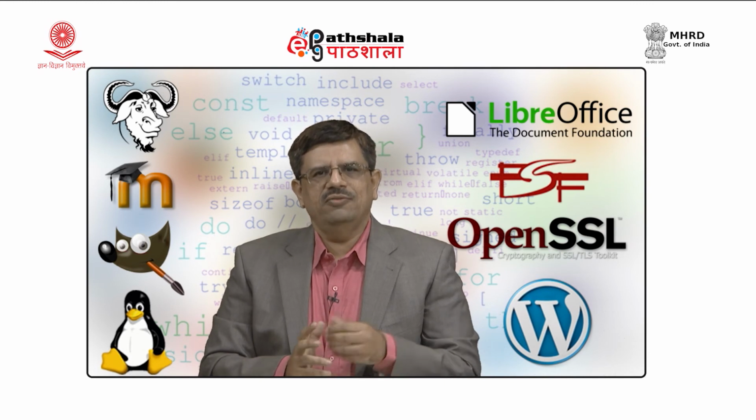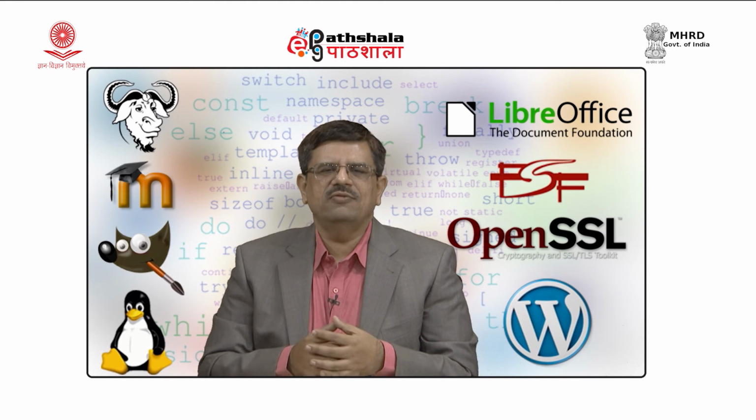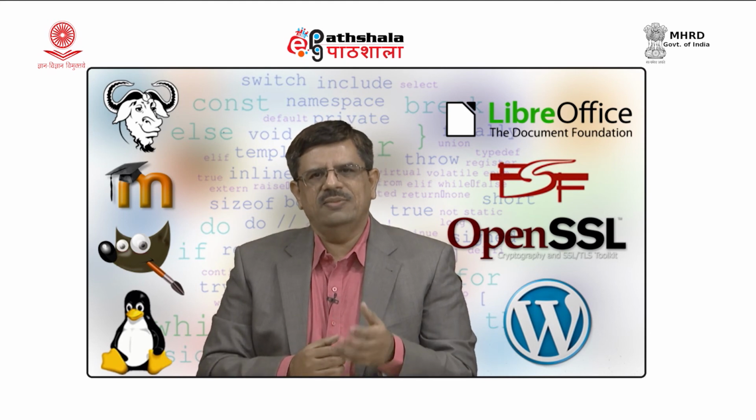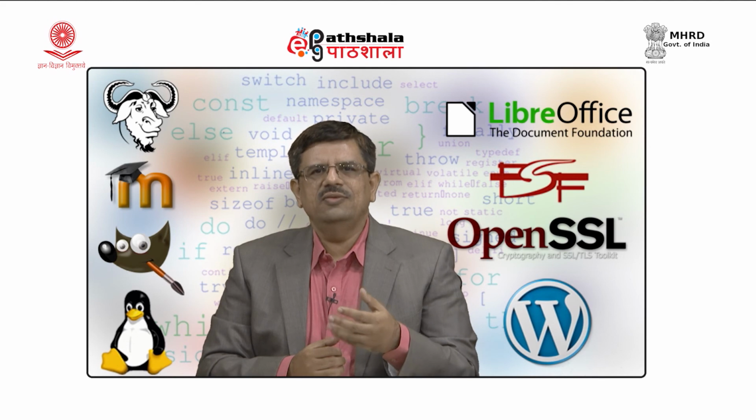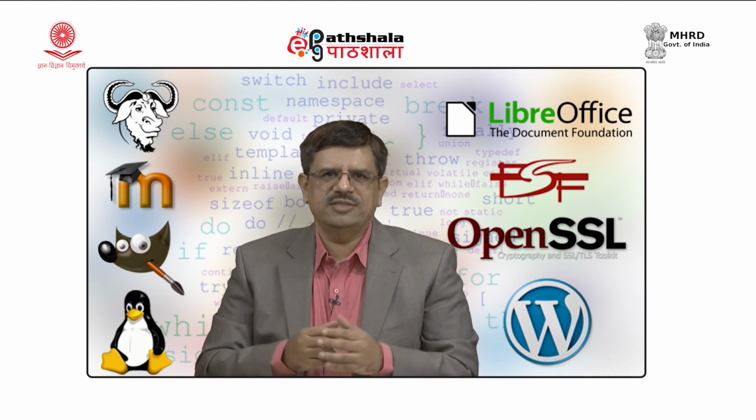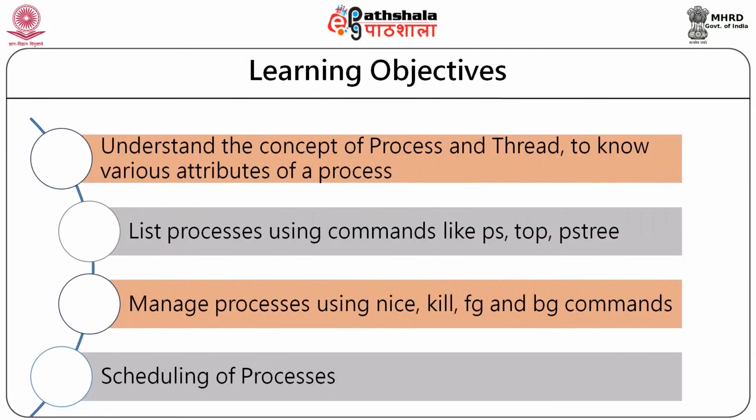So, to begin with, we will discuss what is a process and what are threads. We will see certain commands like ps and top to display and list the processes within the system. We will see some other commands that will be able to manage processes, if we want to kill a process, or bring it into background or foreground. And finally, we will see how to schedule processes. So, our learning objectives are the concept of process, listing of processes, and management and scheduling of processes.